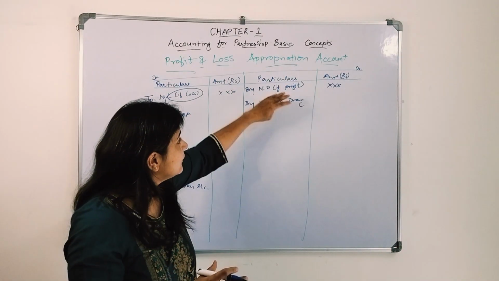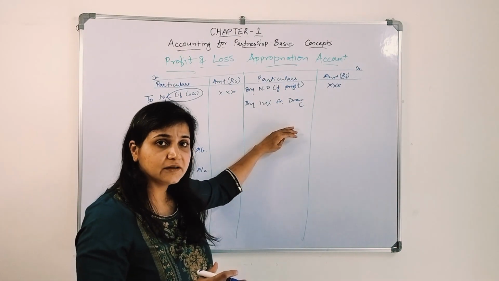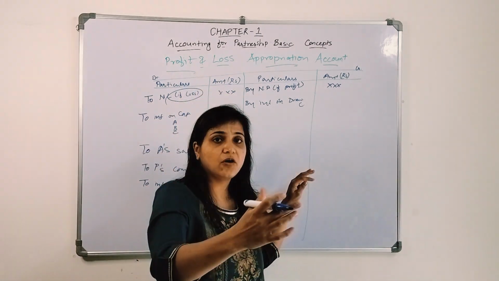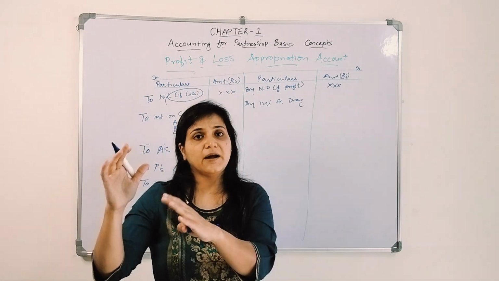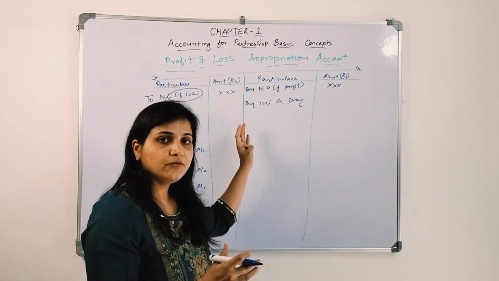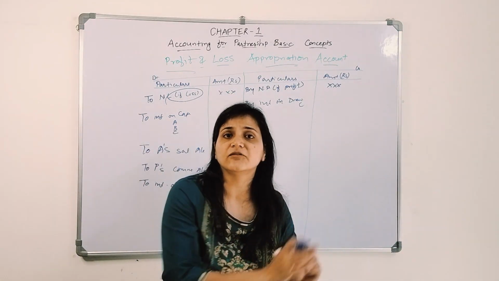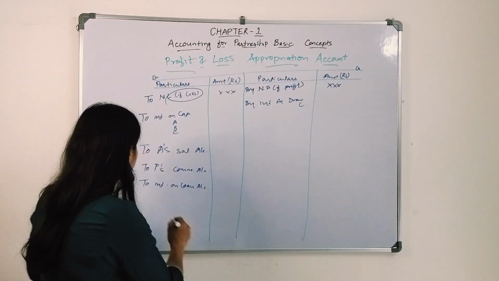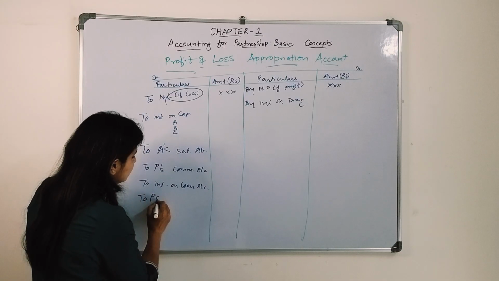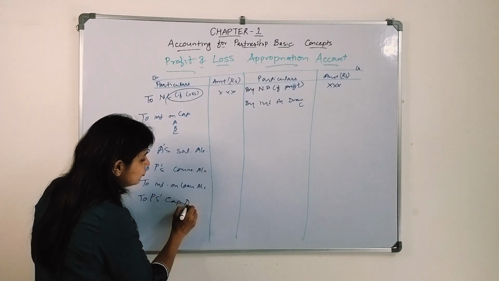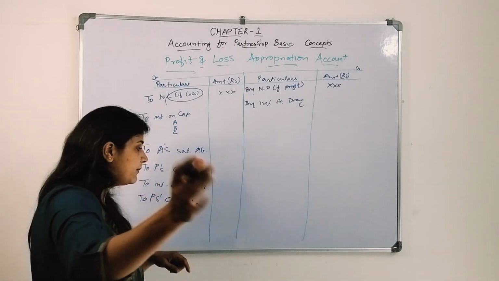Whenever there is a profit on this, we need to transfer that profit to the partners capital account. What will be the effect? We need to close the profit and loss appropriation account. So profit and loss appropriation account debit to partners capital account, and we will transfer it to the balance sheet to the individual partners.